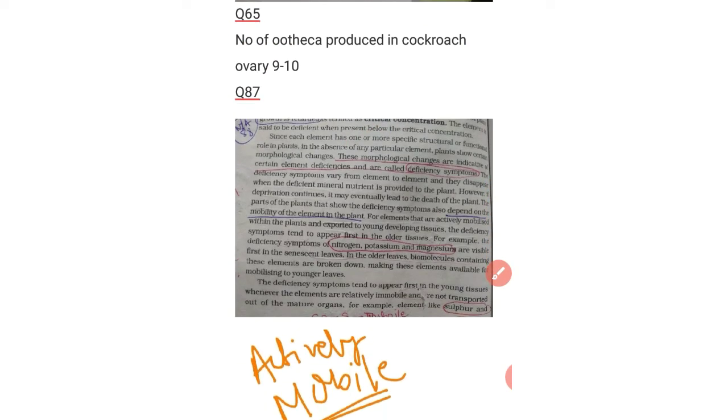And in question 87, we have to know that for the elements which are mobile, the deficiency symptoms first of all occur in the older tissue, because the mobile element moves to the younger tissue. Nitrogen, potassium, magnesium are mobile elements, and the elements which are not mobile are sulfur and calcium. Or we can also say that calcium is immobile. So the deficiency symptoms of calcium appear first on younger tissue.